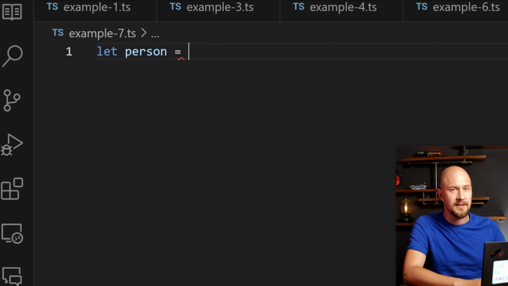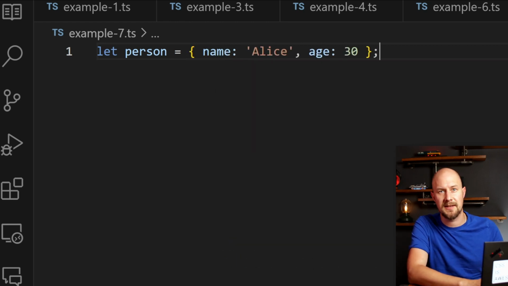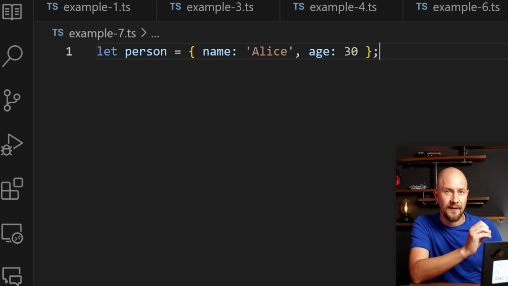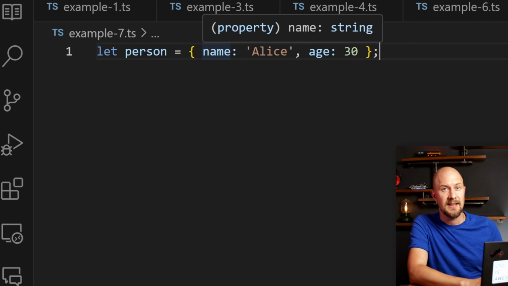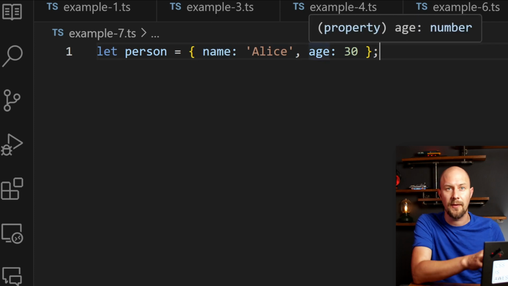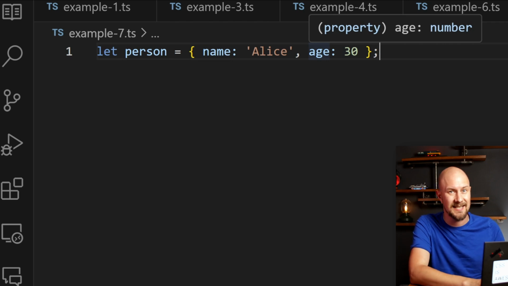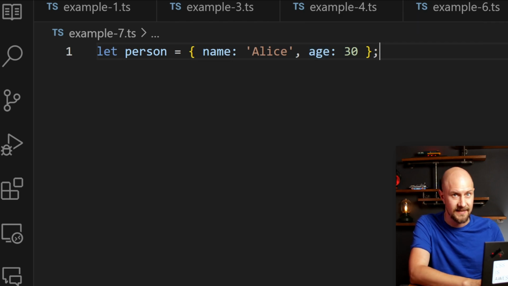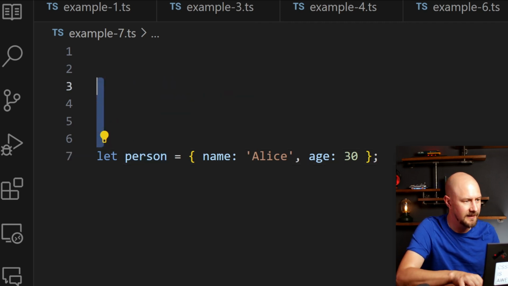We can also look at another example. So when initializing an object, TypeScript determines the structure and the types of its properties. So here it infers person as an object with a string name and a number age. So that inference provides clarity of what the object is supposed to contain, and it prevents you from accidentally assigning or accessing properties that aren't intended. So if I hover over this person, you can see the IntelliSense has picked up that it's got a name property and an age property.